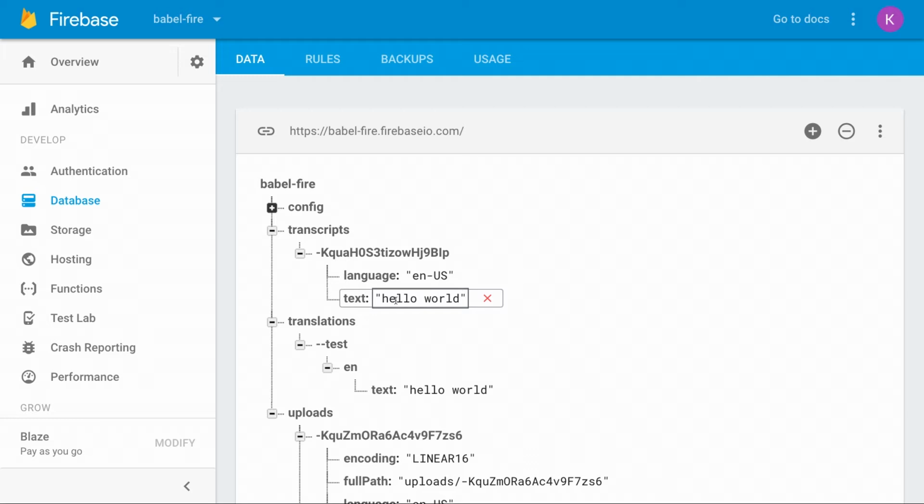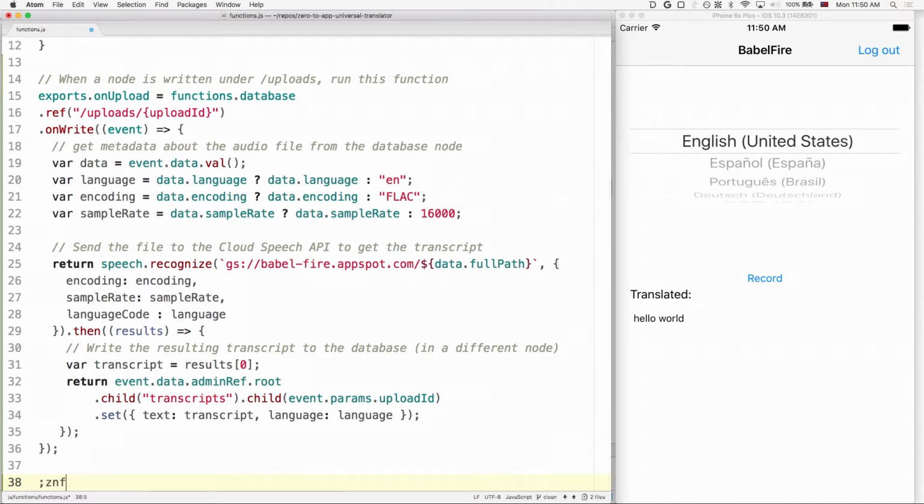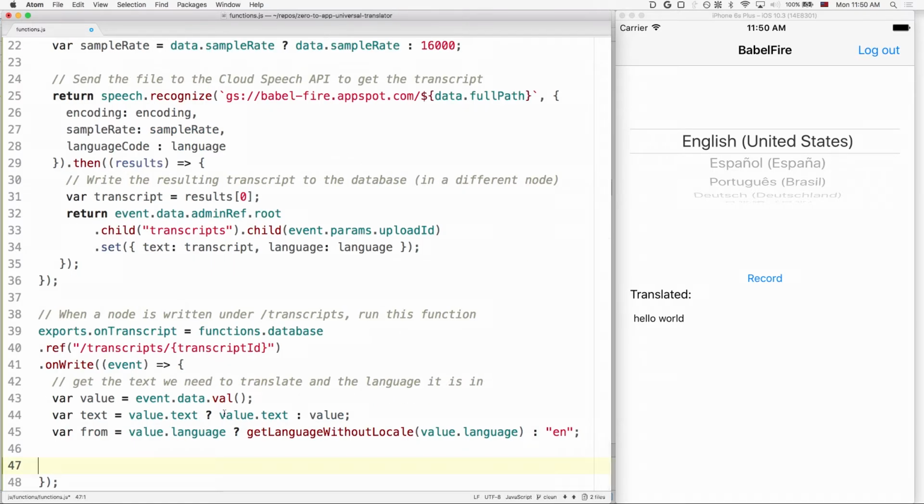All right, now that we have this text, we just need to translate it. So let's jump back to our code. This time, we'll be interested in listening from the transcripts location in our database and writing it to the translations location in the database, similar to how we took our uploads location and wrote it to the transcripts. So we'll write one more function. Again, here we're listening for new transcripts, and whenever we get a new transcript, we'll want to pull out the metadata of what was said as well as the language it was spoken in.